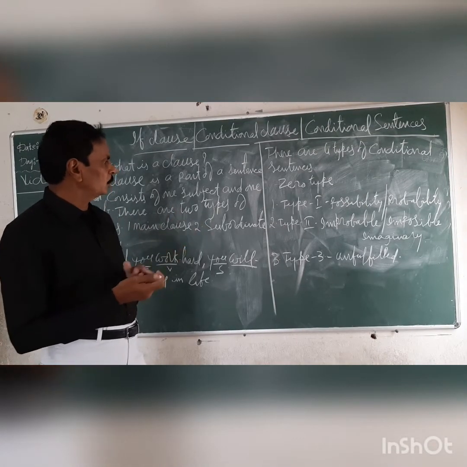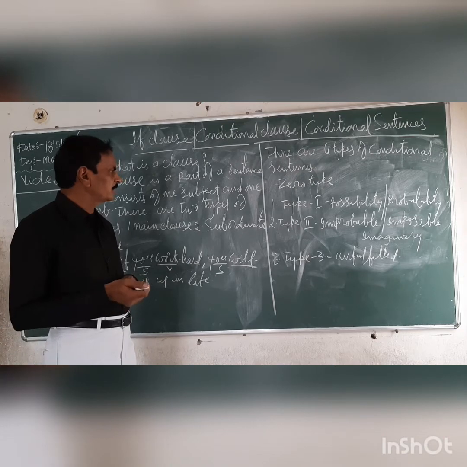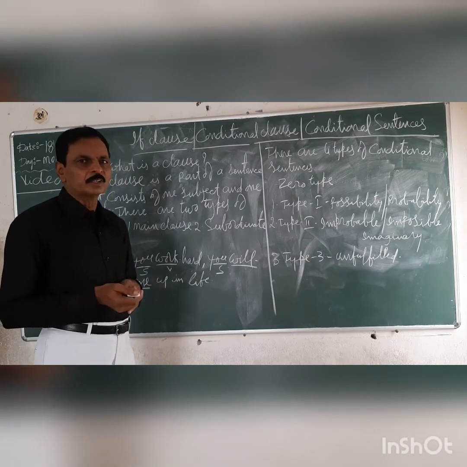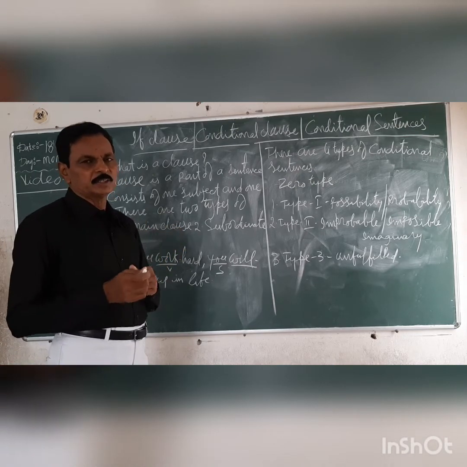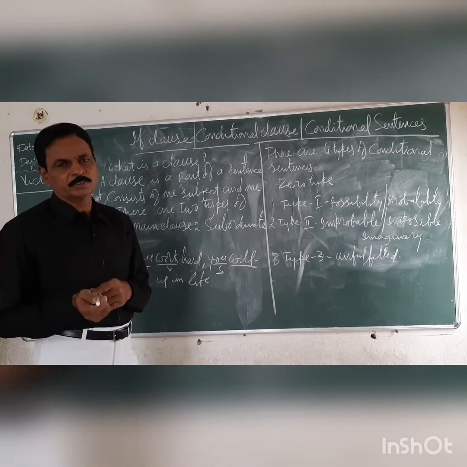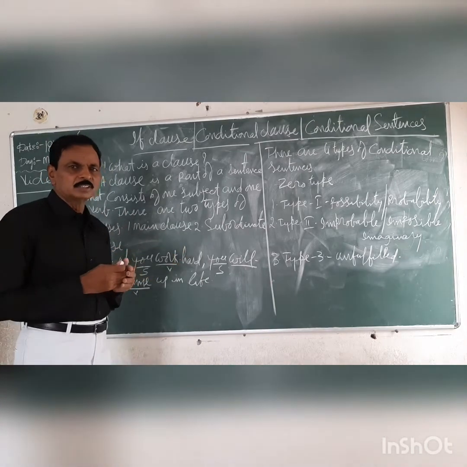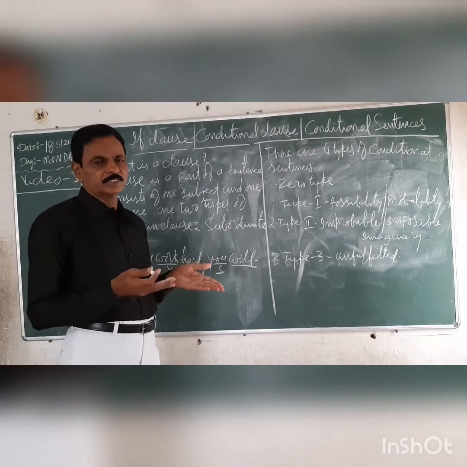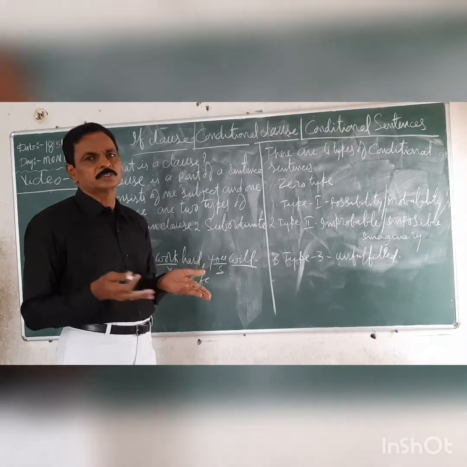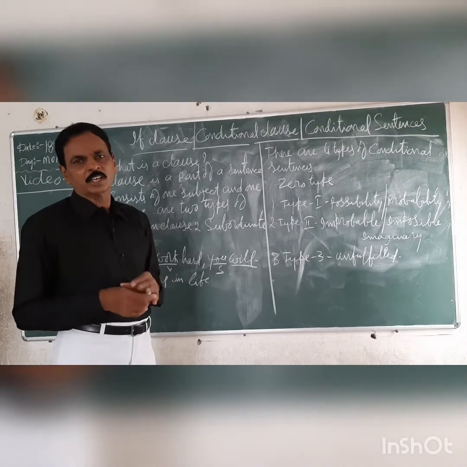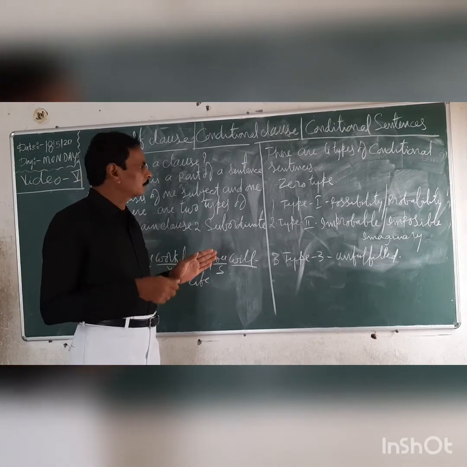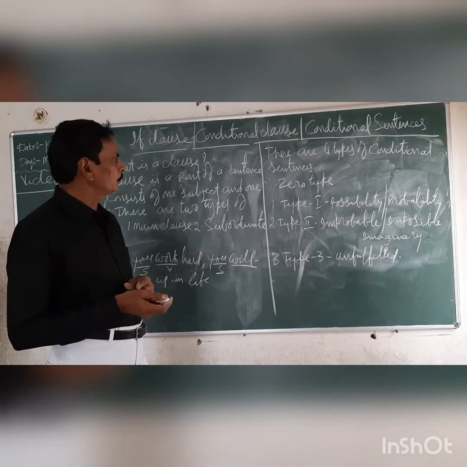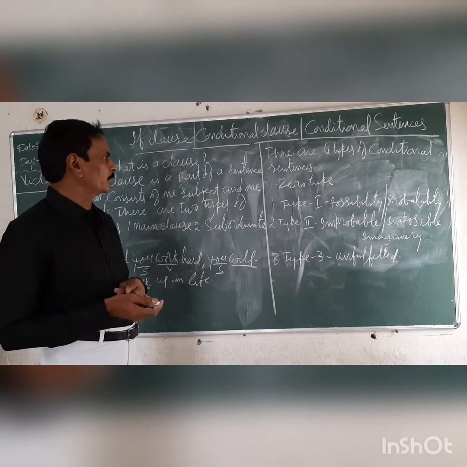But generally in this kind of sentences, we have to remember one thing. If clause should come first, main clause should come next. That means reason comes first, result comes next. If you work hard, result, you will get good marks. That is the result. This is a general order. So that is about zero type.